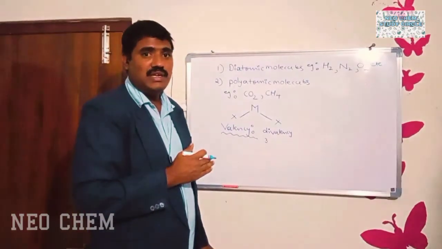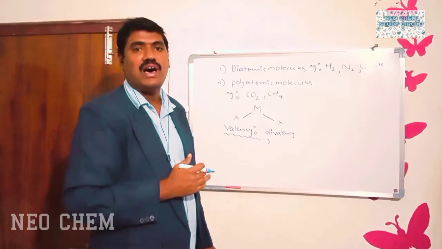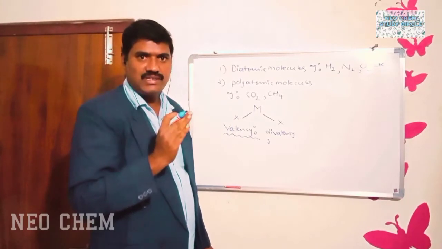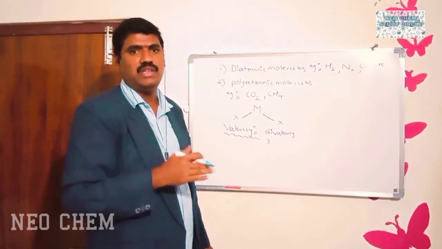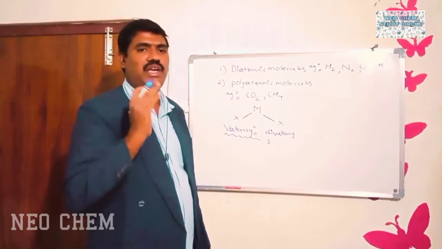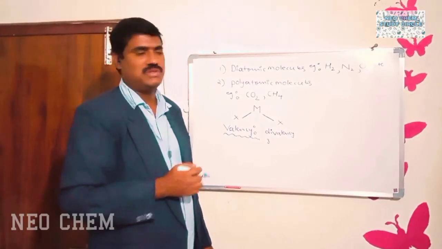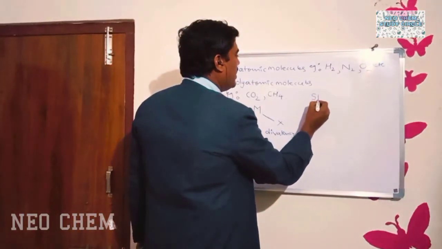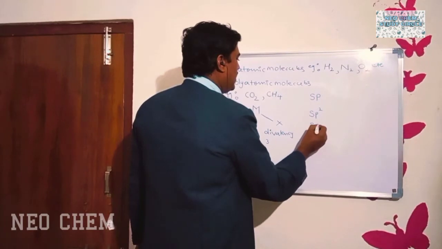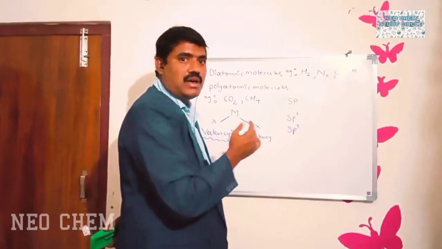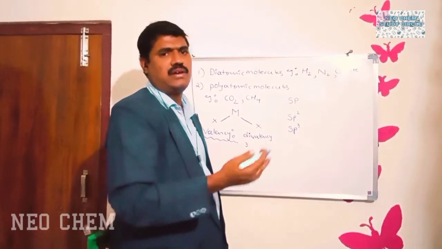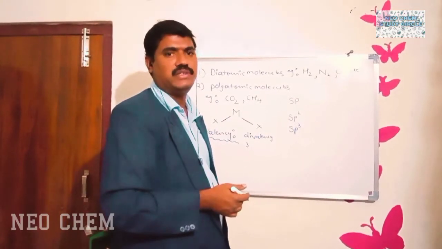The term valency plays an important role in the identification of hybridization. Valency is a very important word in the identification of hybridization. Actually, there are 3 important hybridizations. They are sp hybridization, sp2 hybridization, sp3 hybridization. These are the most important hybridizations in chemistry. We will discuss the definition of hybridization later.